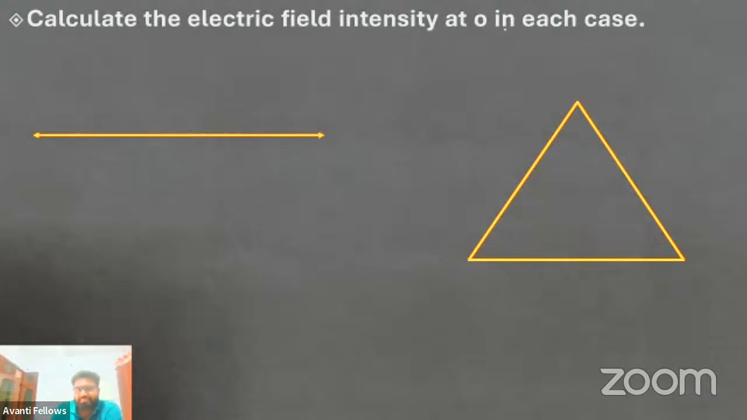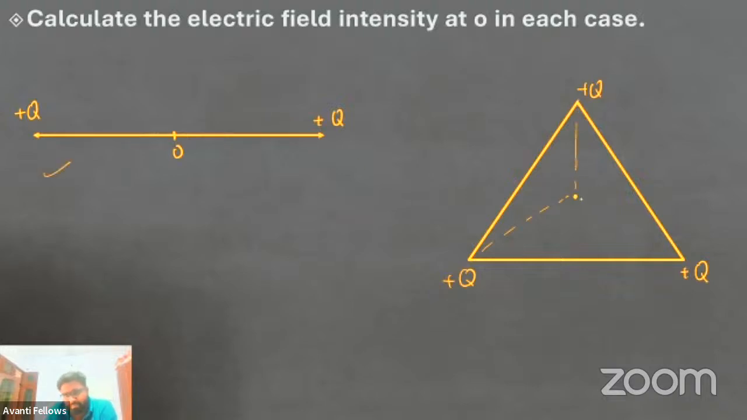Calculate the electric field intensity at O in each of the cases. O is the center point, and each vertex has plus Q charge. Try to calculate it for this line. Calculate it. What is the value of electric field at point O? Suppose this distance is r, and this distance is also small r. What is the electric field?